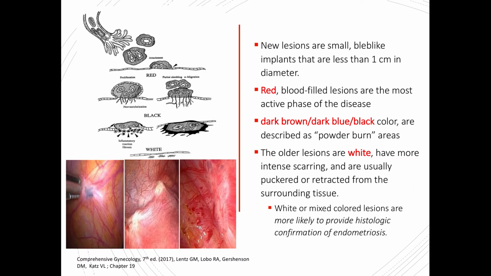So the new lesions are small, bleb-like implants that are less than 1 centimeter in diameter. The red, blood-filled lesions are the most active phase of the disease, and this is an example of that lesion. The dark brown, dark blue, or black lesions are described as powder burn areas, such as this picture here. The older lesions are the white lesions here, and they have the most intense scarring and are usually puckered or retracted from the surrounding tissue. The white or mixed colored lesions are more likely to provide histologic confirmation of endometriosis.